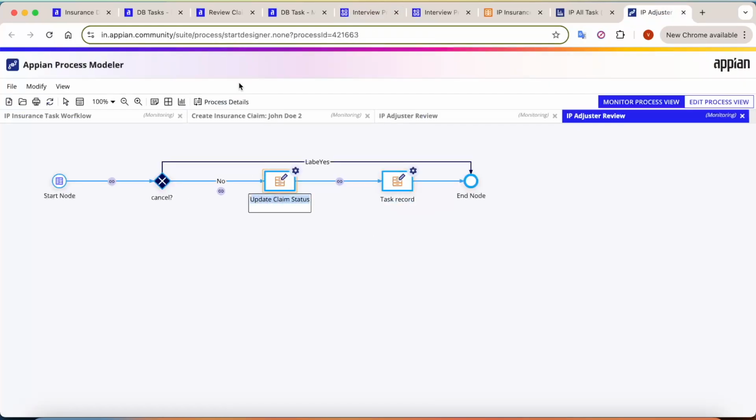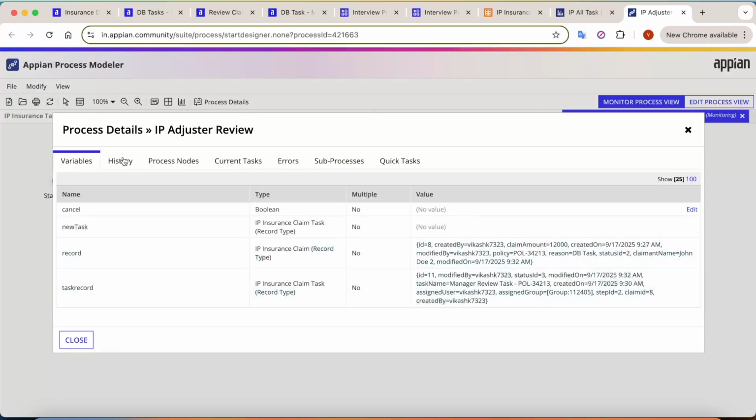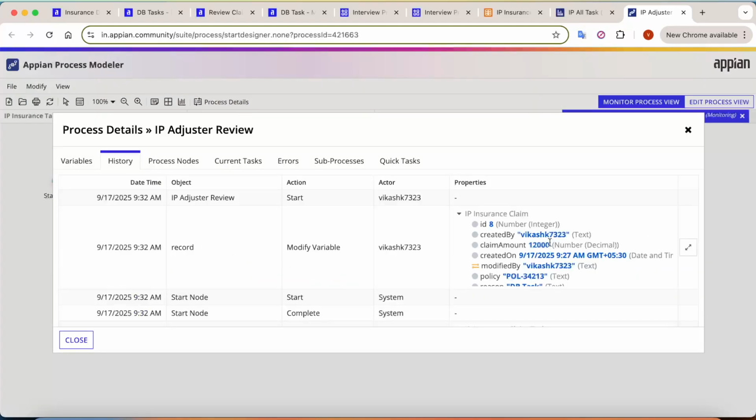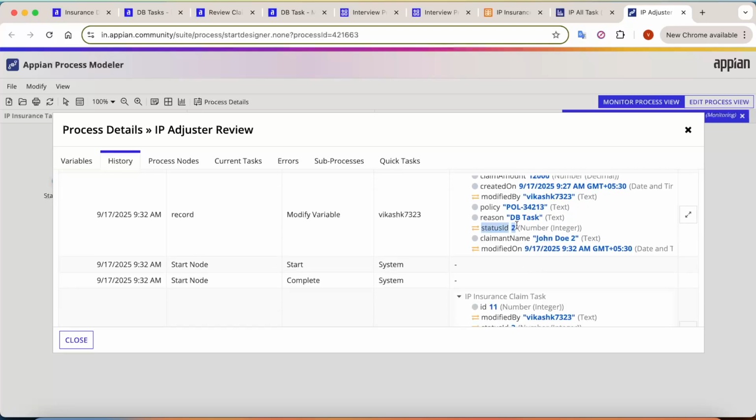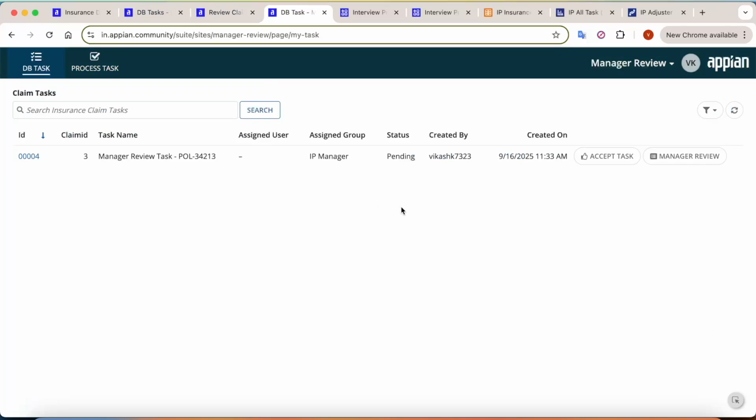It has updated the claim status here, and it has written in the task. So you can see here in the history, one record only we have, ID is 8, and it has been modified by this one. Status has become complete here. So that was about the database approach.